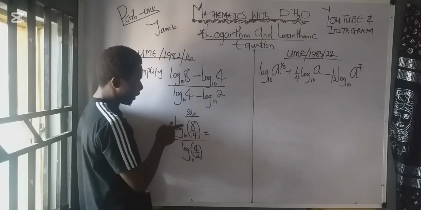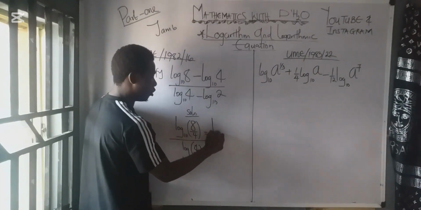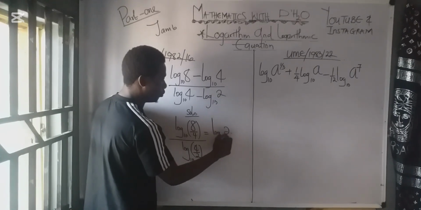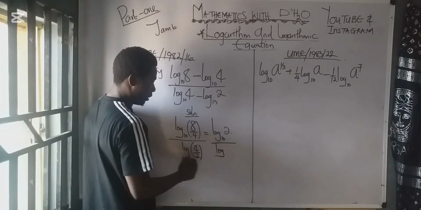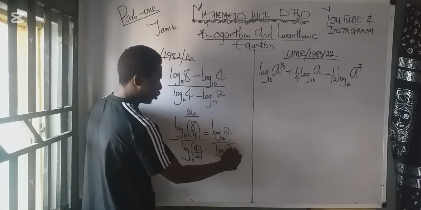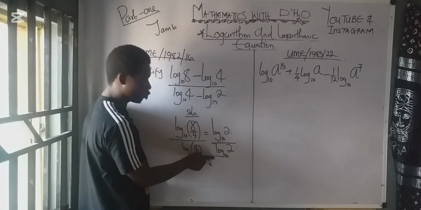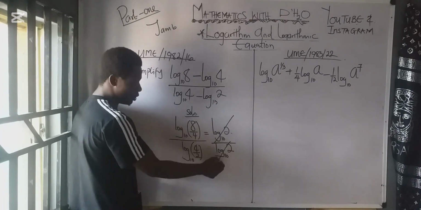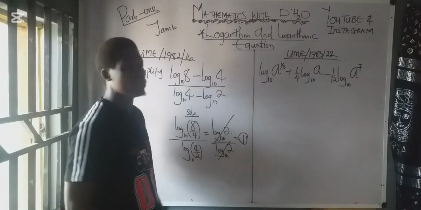So what do we have now? 8 over 4 will give us 2. Good. So you have log 2 base 10 over, what do you have? The same thing. 4 over 2 will give us 2, log 2 base 10. So if I have log 2 base 10 here and log 2 base 10 there, this cancels this. My answer is equal to 1. That's the answer. So it's very easy.